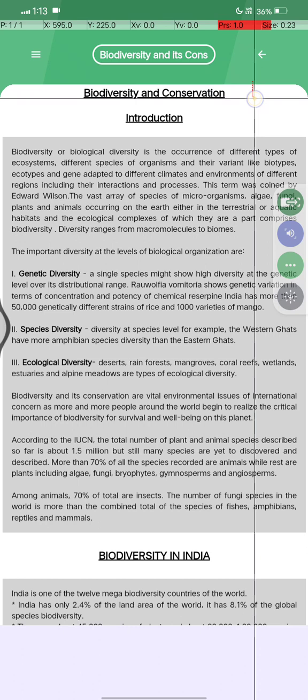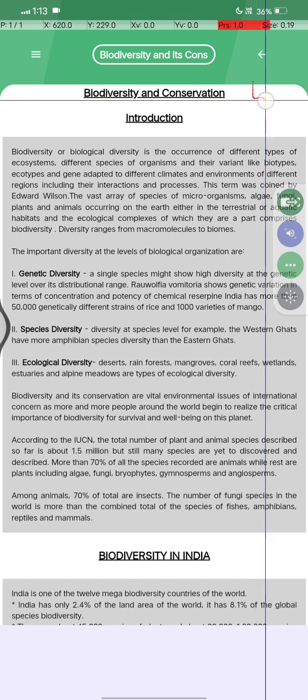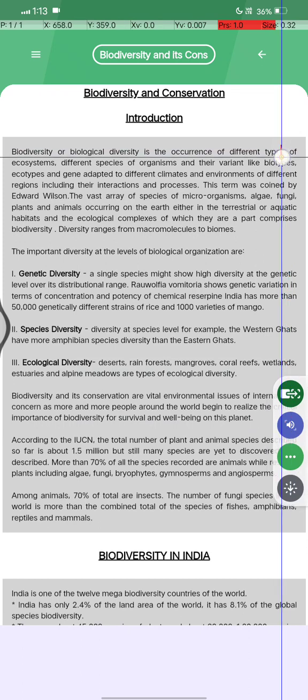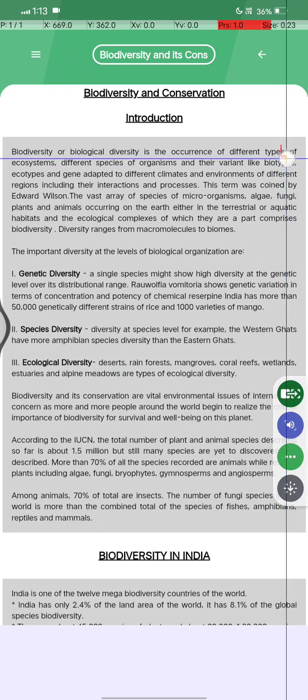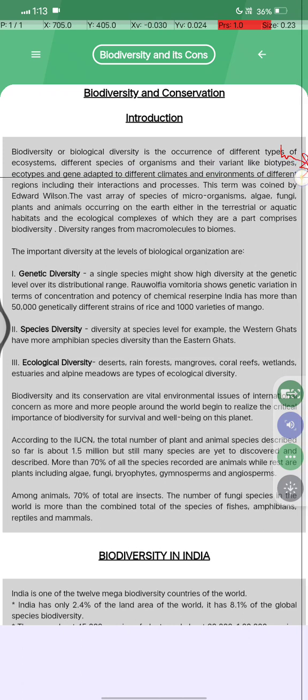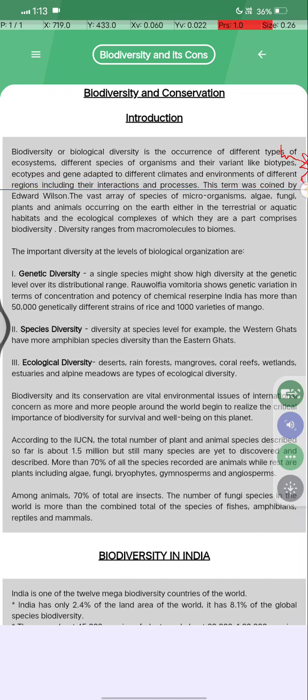Today we are going to start the chapter named biodiversity and conservation. इसका introduction देख लेते हैं. Biodiversity, or biological diversity, is the occurrence of different types of ecosystems and different species of organisms and their variants like biotypes and ecotypes, and the genes adapted in different climates and environments of different regions, including their interaction and processes.